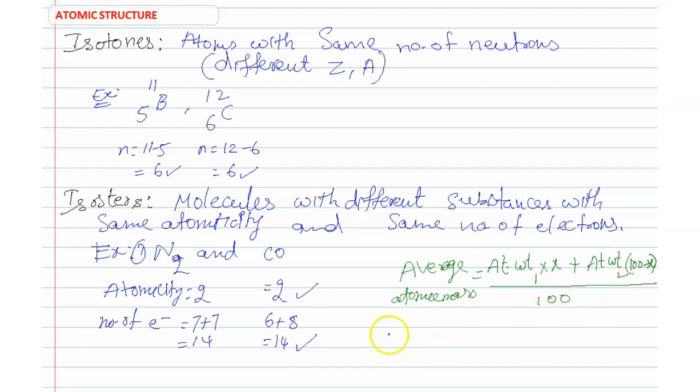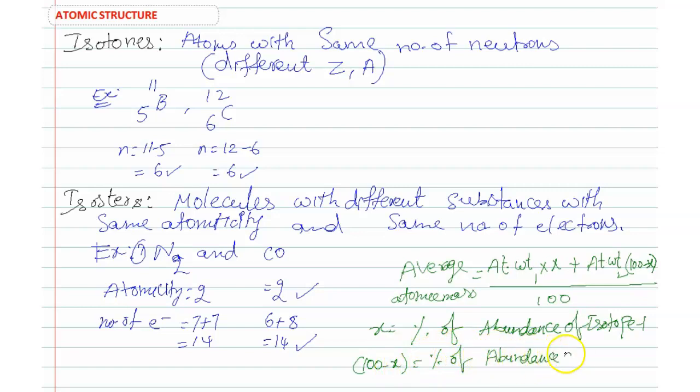Here x is the percentage abundance of isotope 1, and 100 minus x is the percentage abundance of isotope 2. Based on the abundance of isotopes 1 and 2 and their atomic weights, we can find the average atomic mass.